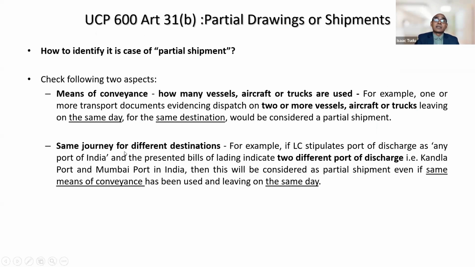Okay. Means of conveyance. So another could be the same journey, but for a different destination. It is also a case of partial shipment. For example, if the LC stipulates port of discharge as any port of India and the presented bills of lading indicate two different ports of discharge, that is Kandla port and Mumbai port in India, then this will be considered as partial shipment even if the same means of conveyance has been used and leaving on the same day.